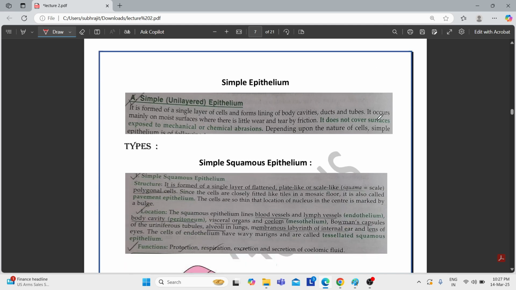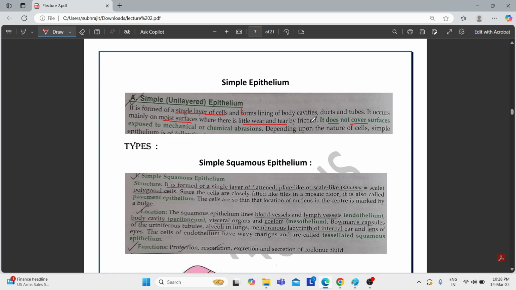First, coming to the simple epithelium. What is the striking feature of the simple epithelium? The striking feature of the simple epithelium is that it is made of a single layer of cells, that is, it is one cell thick. Their general location is that they are found in the lining of the body cavities, the ducts, and the tubes. It occurs mainly on moist surfaces where there is little wear and tear by friction. It does not cover surfaces that are exposed to mechanical or chemical abrasions.